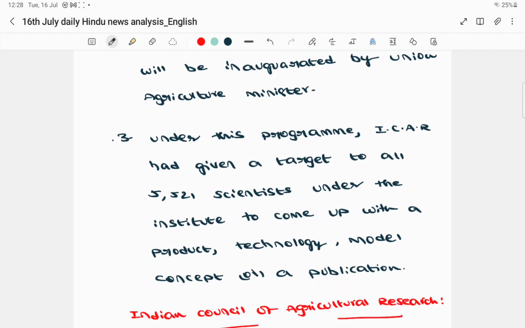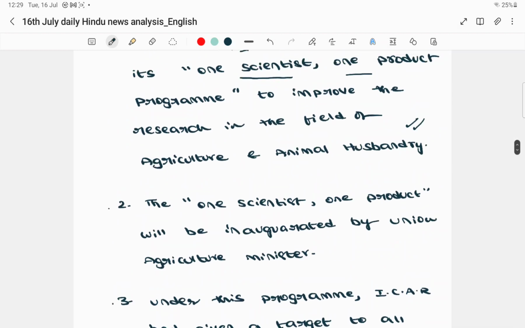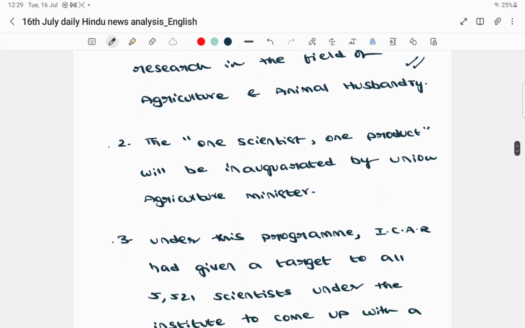The Indian Council of Agricultural Research will give a target to all the about 5,500 scientists under the institute to come up with a product, technology, model, concept or a publication every year. So every scientist has to come up with a new innovative product, a new technology, or a model concept or a publication every year. This was the target given to the scientist community working under ICAR, under the One Scientist, One Product program.